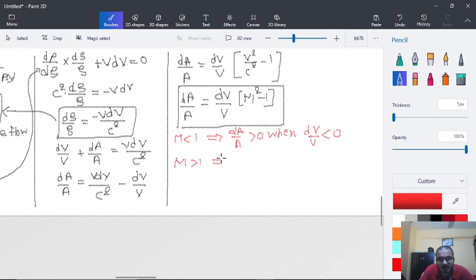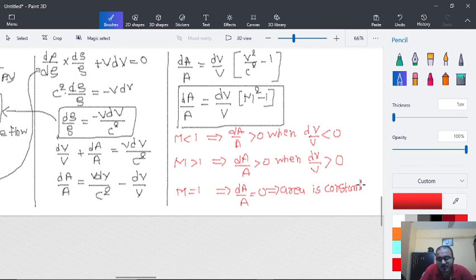Now let's say Mach number greater than 1, then dA upon A will be greater than 0 when dV upon V is greater than 0. So when velocity increases, area will also increase. And when M is equal to 1, then dA upon A is equal to 0, which implies that area is constant. So that is the end of this theory.